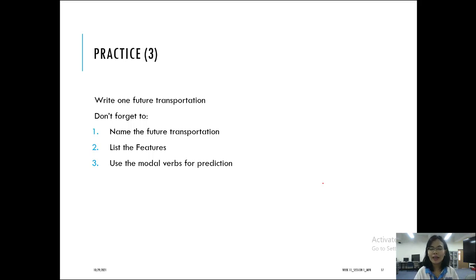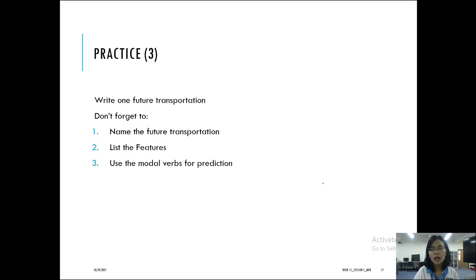So put the name, be as creative as you can, and then after that list all the features that you think are possible to be put in that transportation. Also use the modal verbs for prediction.